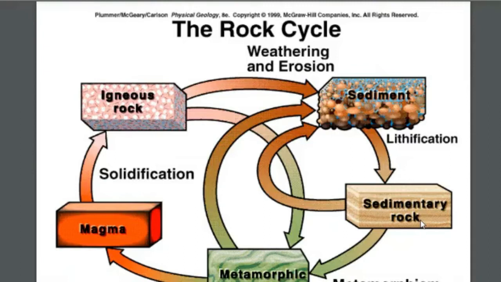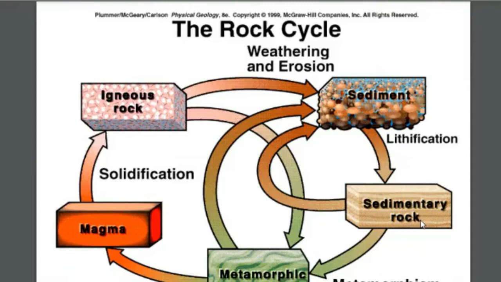The already formed compacted rock slowly gets buried deeper and deeper towards the earth's interior. In the earth's interior, we know that temperature and pressure change as we go deeper and deeper. When these sedimentary rocks, and sometimes igneous rocks also, are buried deeper and deeper towards the earth's interior, the rock wants to be in a stable condition, so it will start melting.